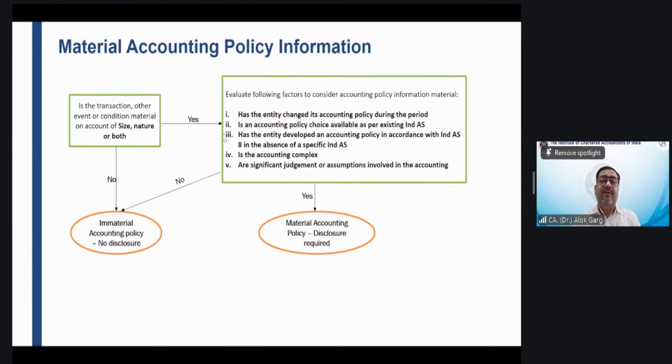When you qualify your Ind AS exam, can I tell you that you are an expert in Ind AS if multiple GAAPs were there in your financial reporting paper? Yes, Manoj? No? Right?